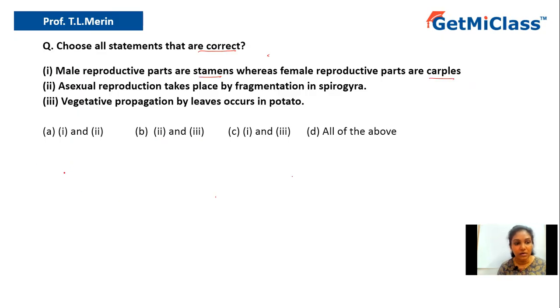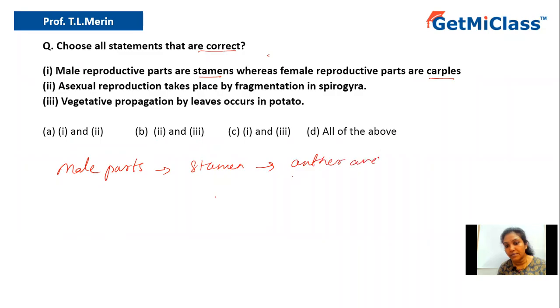Yes, that's true, because in case of flowering plants, male parts are known as stamen, and these contain anther and filament. You can see that the anther looks like this, and you have the filament like this. So this is the anther here, and this is the filament. This is the male part.